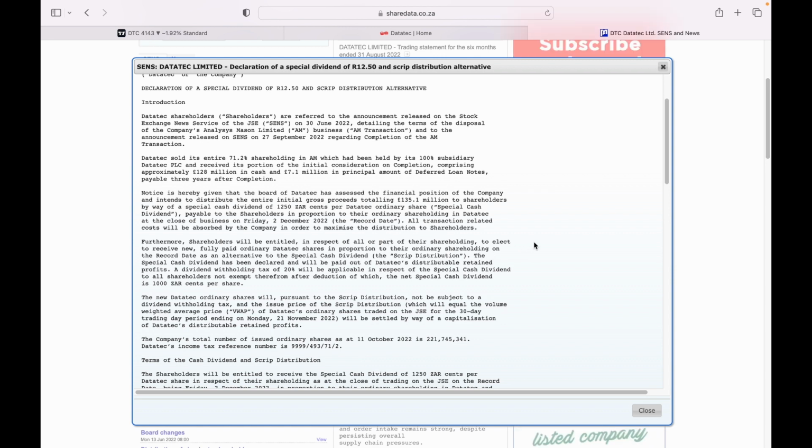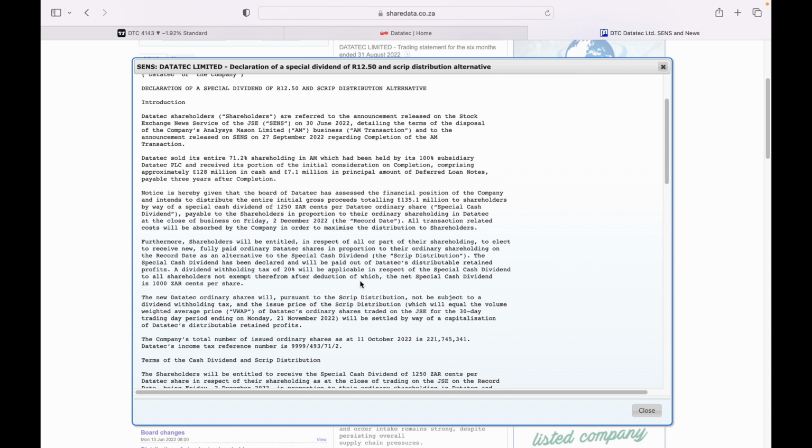But the other option is that shareholders can decide to receive Datatec shares in return for that dividend, meaning that you elect not to get the cash component of the dividend, but you want to get more shares. So if you are someone that reinvests the dividend payment in the company that paid that dividend, then you can just elect to receive that script distribution.